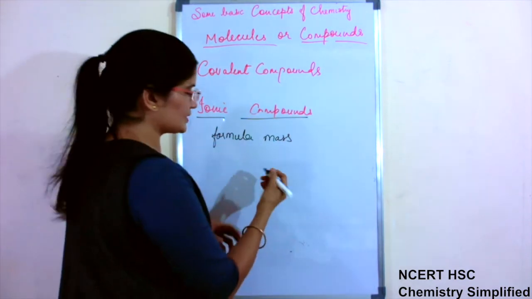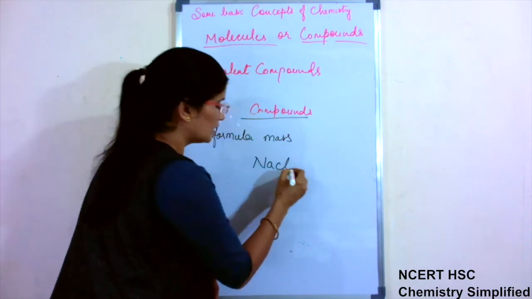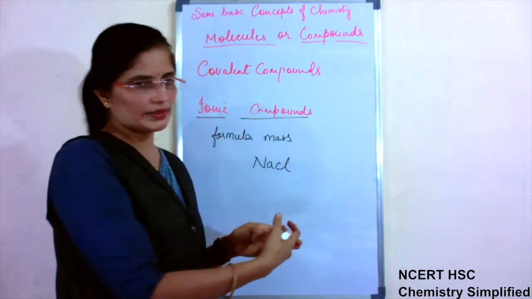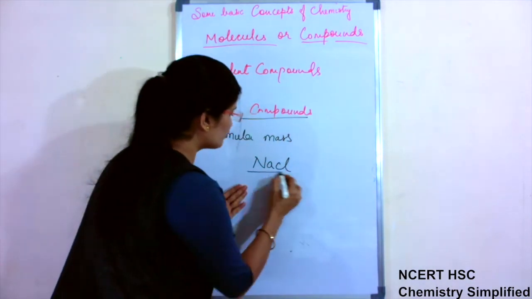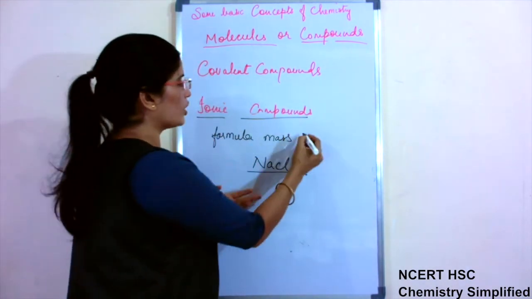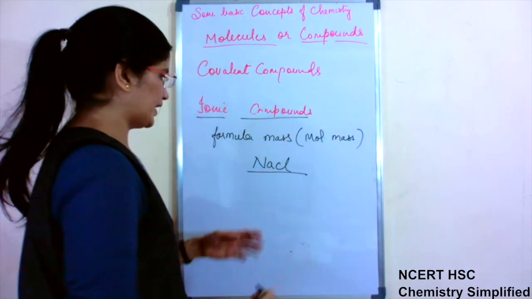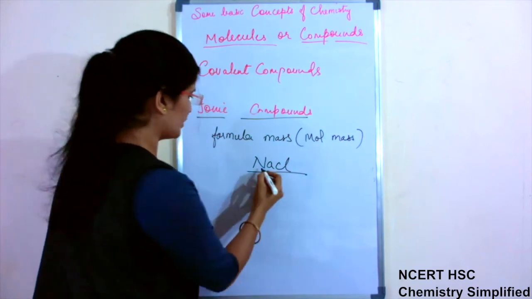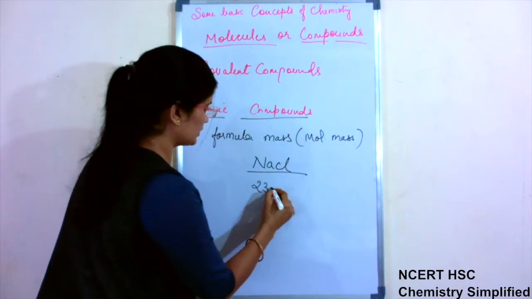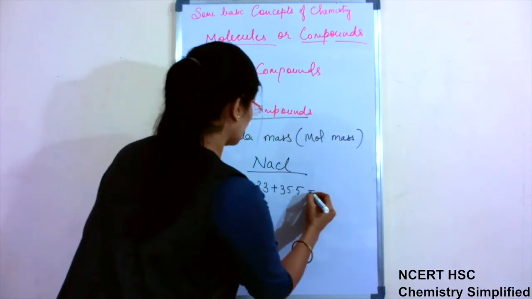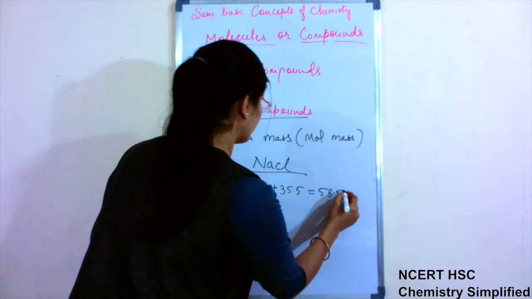Now the calculation is the same. If I write NaCl, I will not add up the mass of all those surrounding it. No. When I have to find the formula mass, or I can say molecular mass of NaCl, I will find it the same way. So sodium 23, chlorine 35.5, then 58.5.